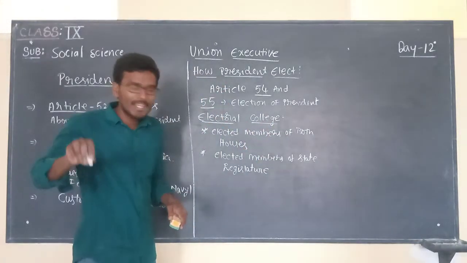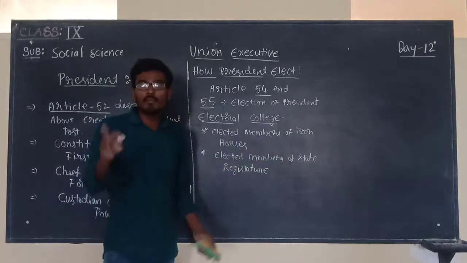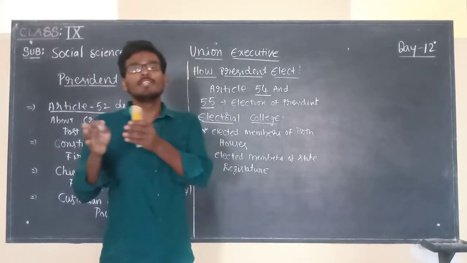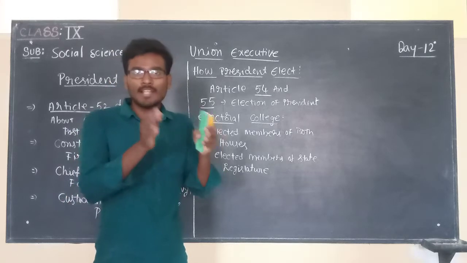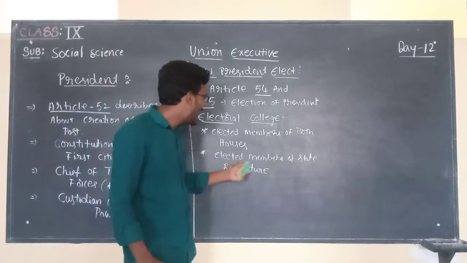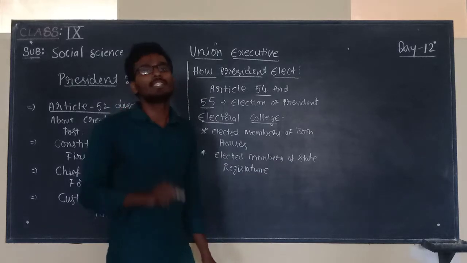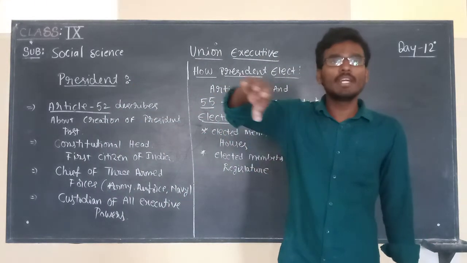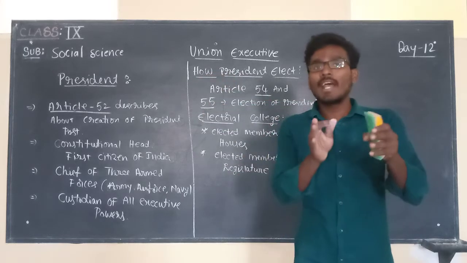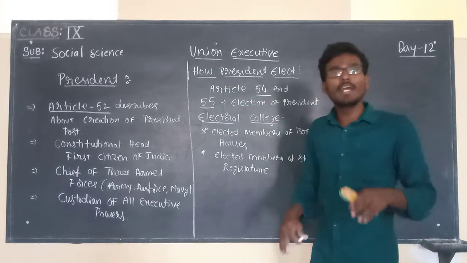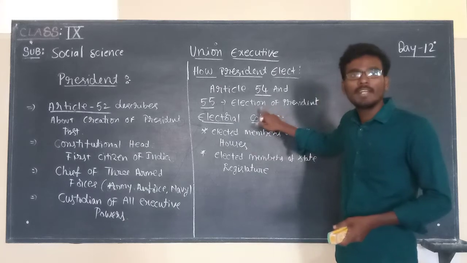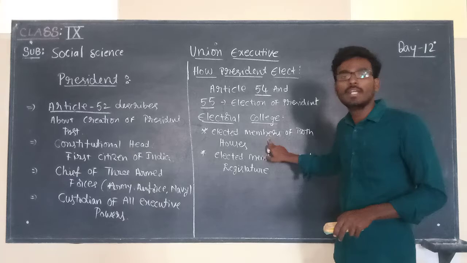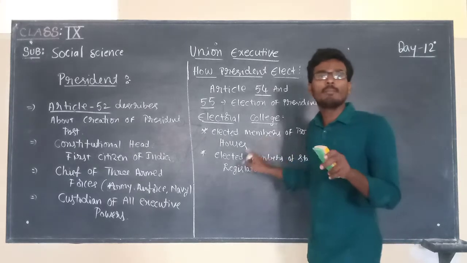The electoral college contains the elected members of both houses of the parliament. What are both houses here? That is Lok Sabha as well as Rajya Sabha. Along with that, the elected members of the state legislatures. So in India, 29 states are there, right? In all the 29 states, some people are elected, so they will give their vote in the election of the president. In the same manner, the elected members of both houses also give their vote for the election of a president.